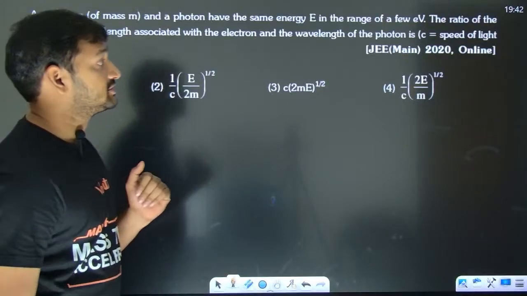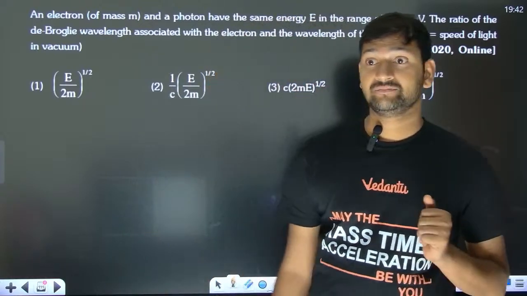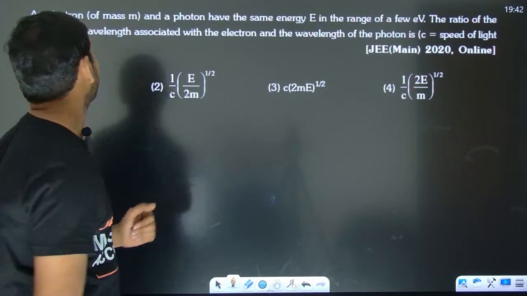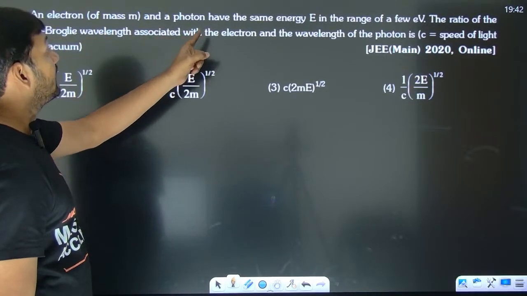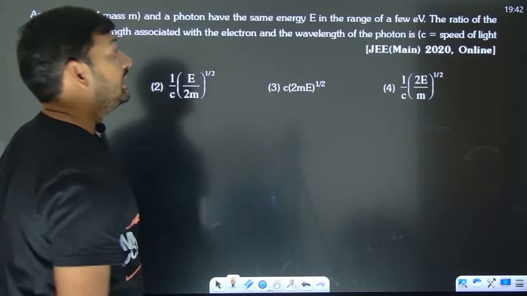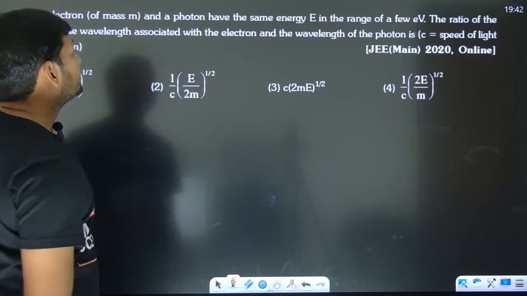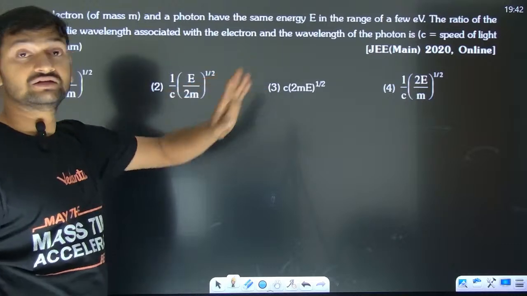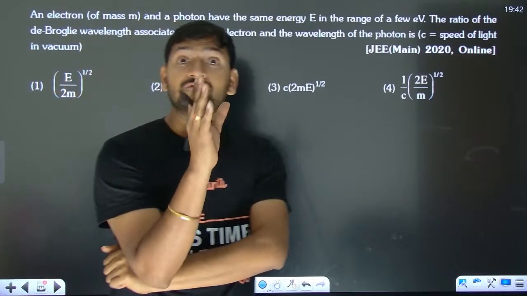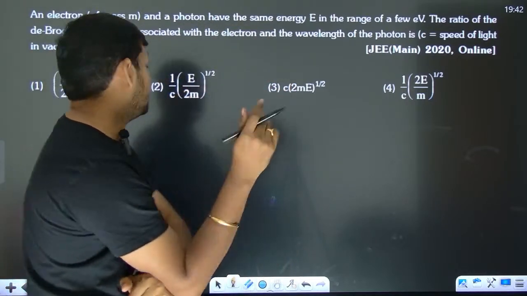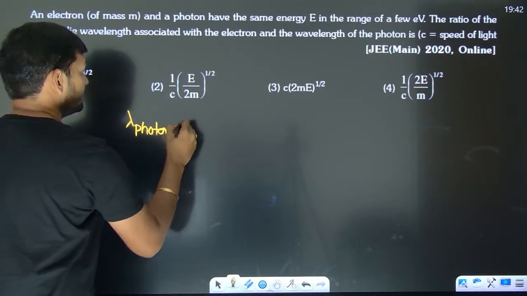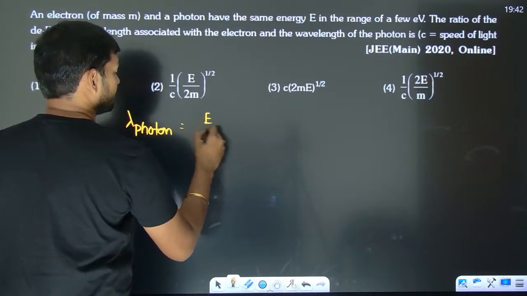Next, JEE Mains 2020 online. An electron and a photon have same energy E in the range of eV, electron volt. The ratio of de Broglie wavelength associated with the electron and the wavelength of the photon. They are talking about two different things. Electron is matter, photon is not matter, right? And if you talk about the wavelength of the photon, it is going to be from the energy of the photon.